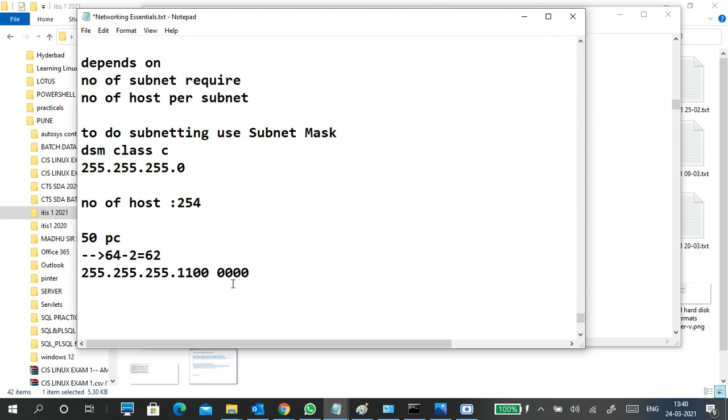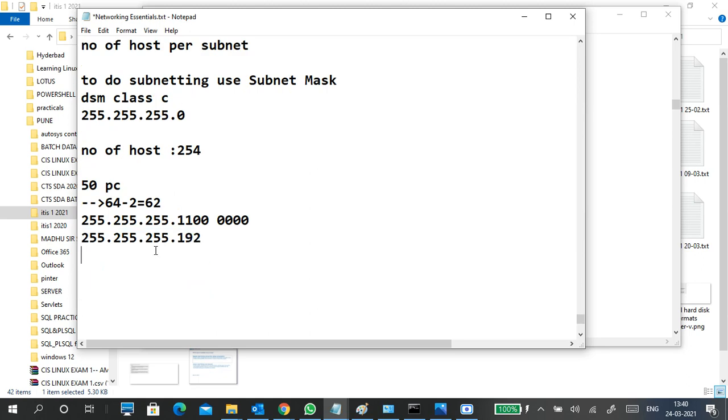If you use this subnet mask, you'll get 64, minus 2, so totally 62 hosts on a single network.